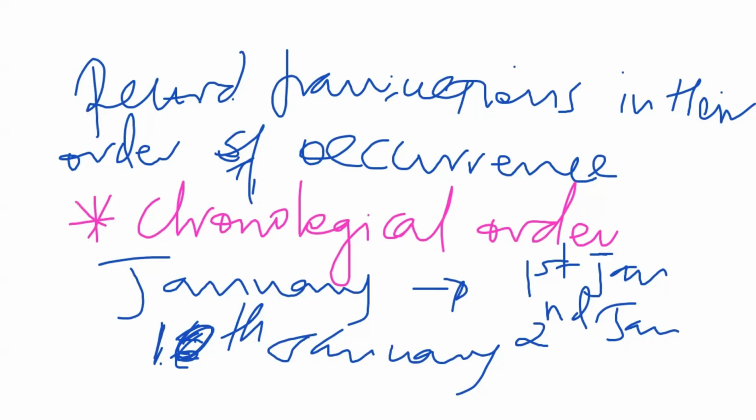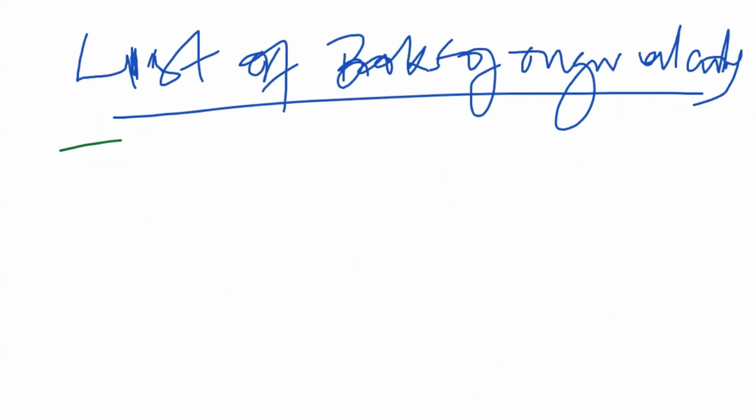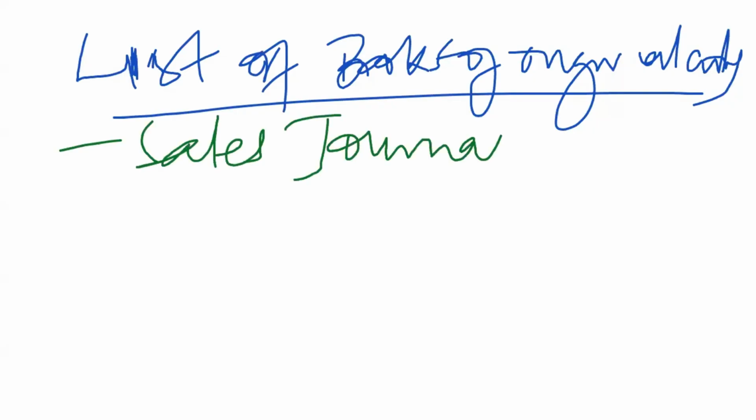Now, I'm going to list down the books that fall into this category, which are the books that we call the books of original entry. So I'm going to record all of them and we see what we have. So let's have a list of books of original entry. The first one, we have what we call the sales journal. Remember, I told you it can also be called a journal. The second one, we have a purchases